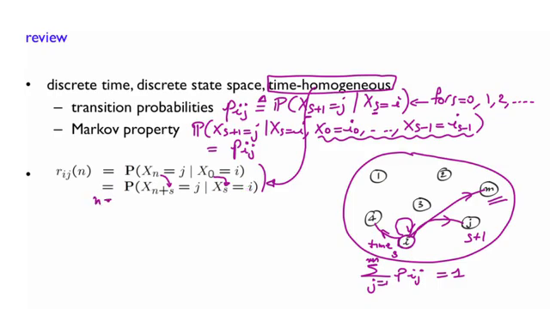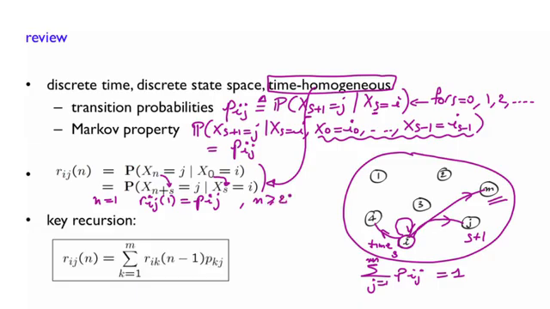For n equals 1, Rij of 1 is the same as these transition probabilities that we have defined. But for n greater than or equal to 2, what we have seen is the introduction of a key recursion here. And this is how you would be able to calculate these probabilities. Now, how did we come up with this recursion? Well, it's based on a classical divide and conquer and essentially the use of the total probability theorem.